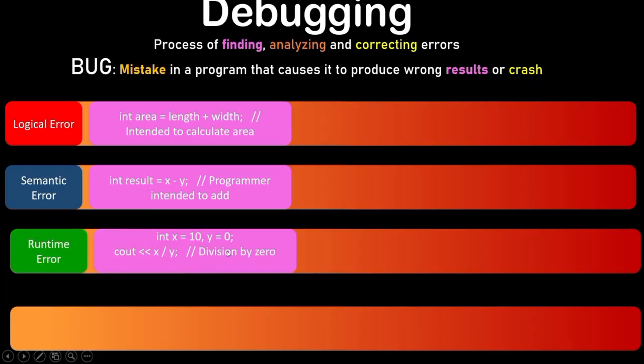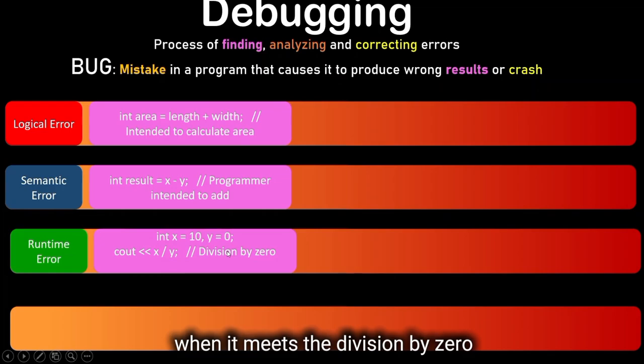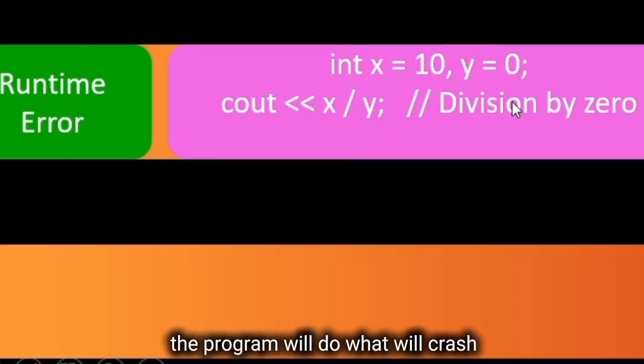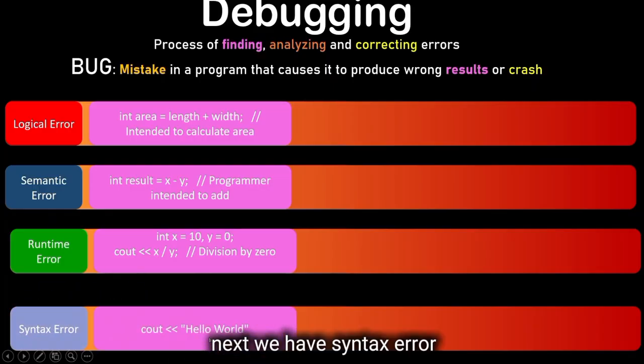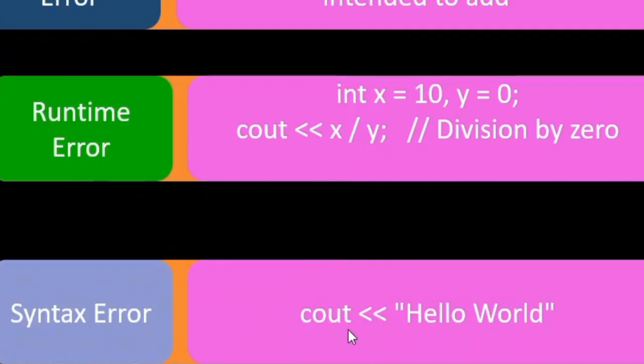Here, when it meets the division by 0, the program will crash. Next, we have syntax error. Here, let's check: cout hello world. So what is the error that we may encounter here? We have violated the law of syntax. There is something which is missing here.